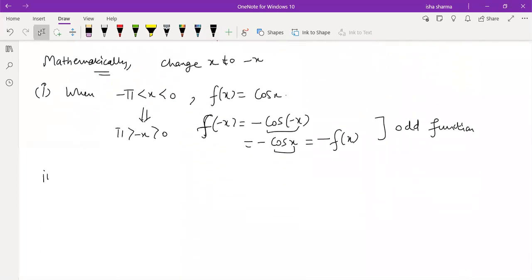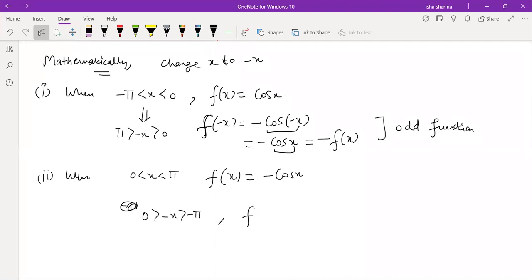And similarly, when x lies from 0 to pi, in that case the function is minus cos x, but minus x will lie from minus pi to 0, right? So in that case, f of minus x will be cos of minus x, which is the same as cos of x. And so cos x is minus of f of x, because f of x in this case is minus cos x, so they are turning out to be of opposite sign. So this means it is an odd function.